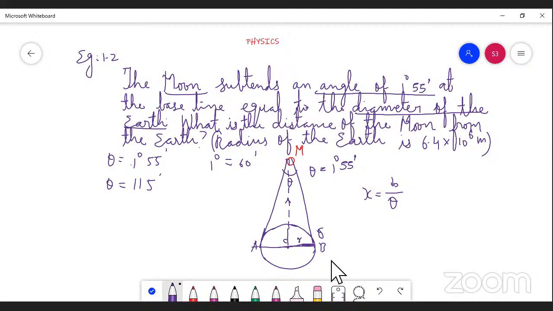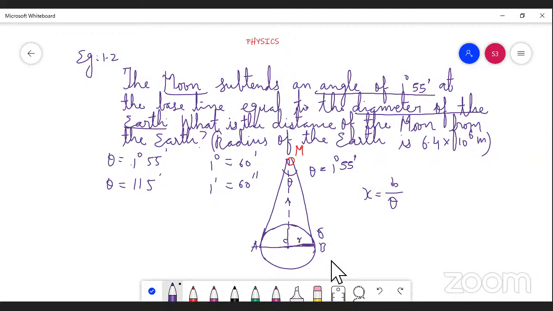If you want to convert minutes to seconds, 1 minute equal to 60 seconds. This two-line mark indicates the second, and the apostrophe, one line, indicates the minute. Okay. So if you want to convert these 115 minutes to seconds, we should multiply this minute by the seconds. 1 minute equal to how many seconds?